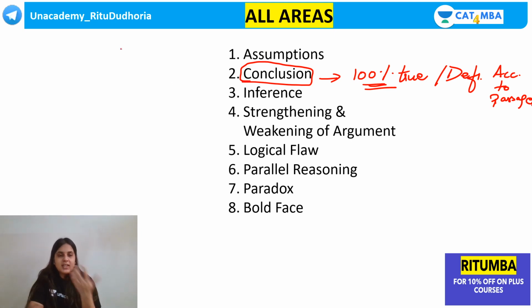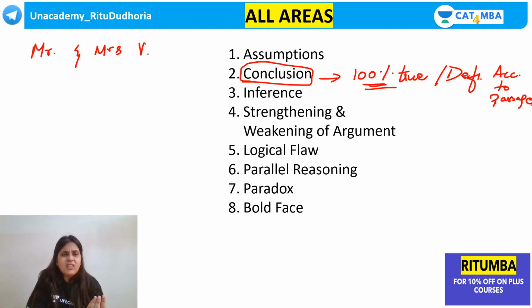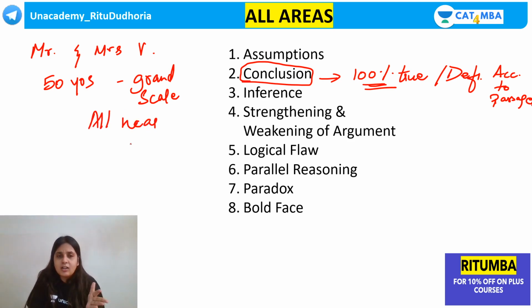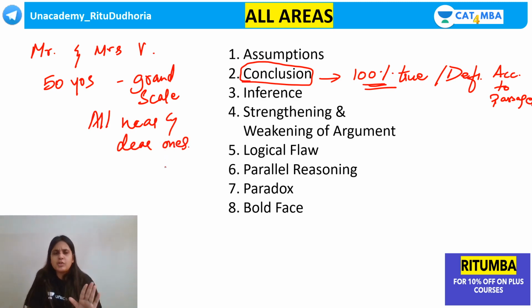For example, if I say that there are two people, Mr. and Mrs. Verma, they are celebrating 50 years of their marriage anniversary on a grand scale, by calling all near and dear ones, मतलब सारे friends families को मिलाकर, with all COVID precautions, of course. Now, one option says they lead a happy married life.